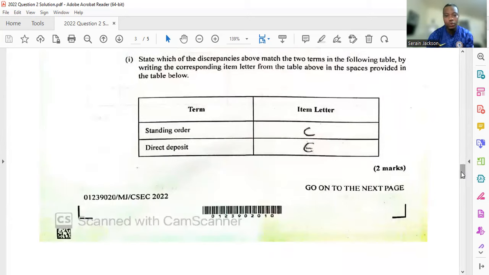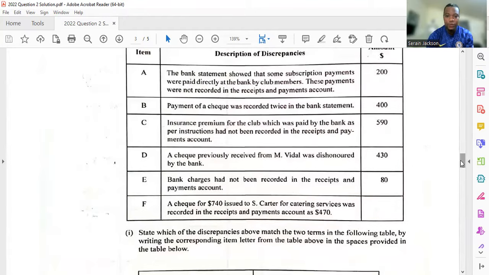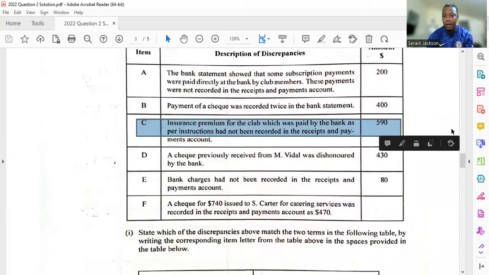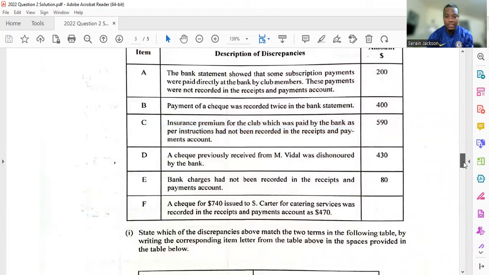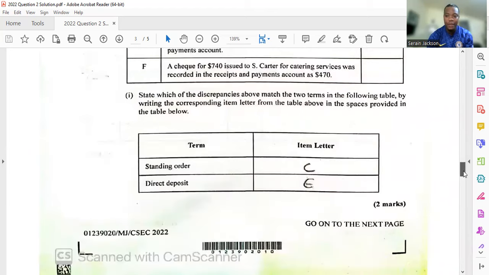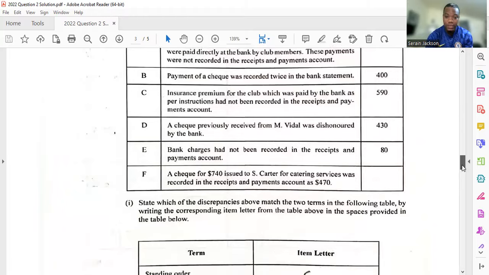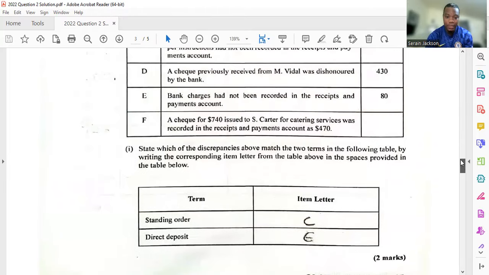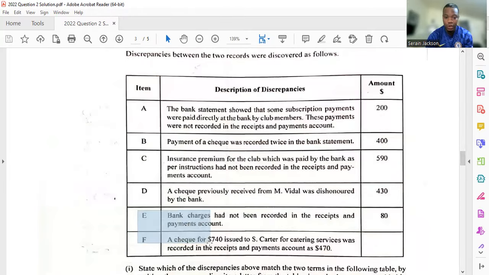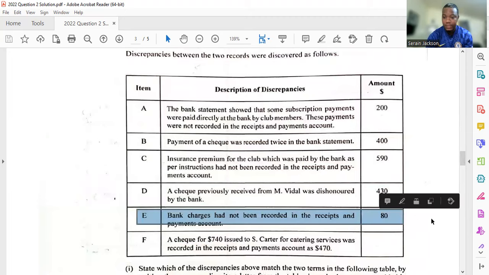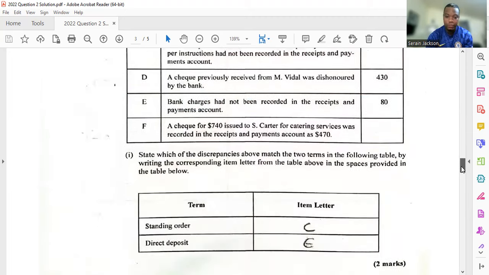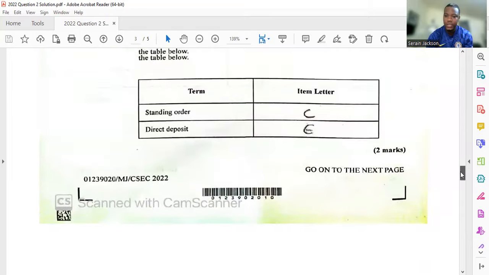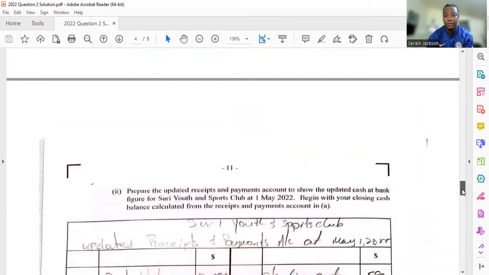All right. So for standing order, we see that C would be the standing order. Remember that a standing order is when you give the bank permission to make payments on your behalf. So that's a standing order, C. And then for direct, that would be the direct deposit because money is coming into your account. All right, so moving on. So that's 2 marks, a very simple thing.